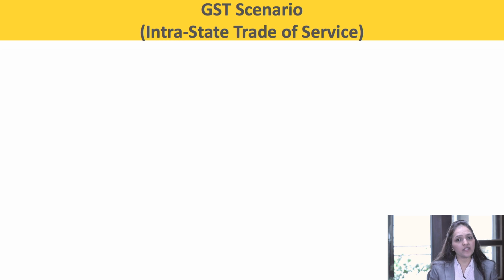And if he is supplying the service to another output service provider in a different state, then he would be charging IGST in such a scenario. So, the output service provider, being a registered person, would be able to take the credit of both CGST and SGST in the case of intrastate transaction or IGST in the case of interstate transaction. And he can utilize the same while discharging his tax liability.